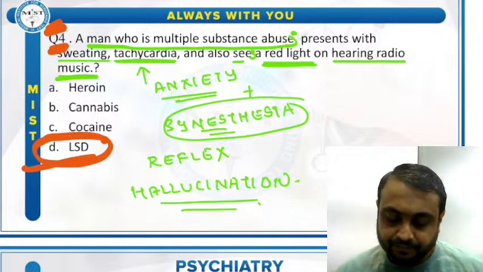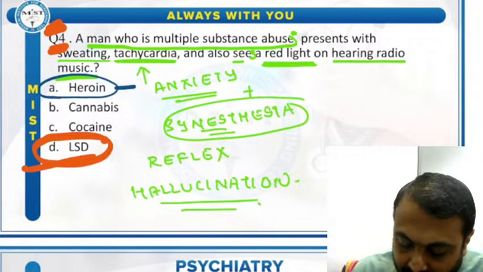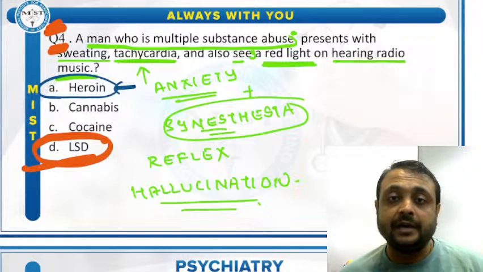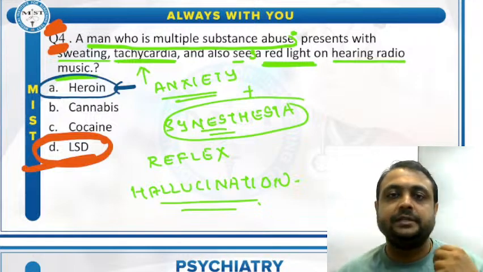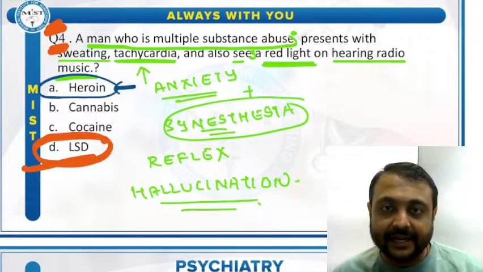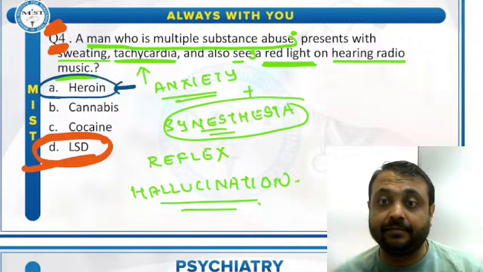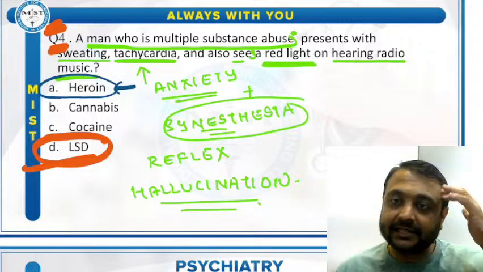Clear? It is not heroin. We already know the features of heroin intoxication. There are pinpoint pupils, dryness of skin, constipation, bradycardia, no tachycardia, hypotension, and dry skin, not sweating.